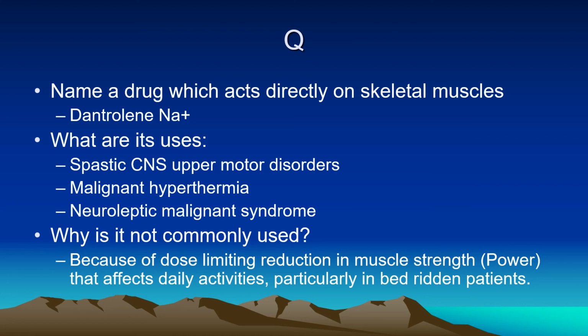Now, name a drug which acts directly on skeletal muscles: dantrolene sodium. What is it used for? Spastic upper motor neuron disorders, malignant hyperthermia, neuroleptic malignant syndrome. But why is it not commonly used? Because the diseases are uncommon, and second, because of dose limiting reduction in muscle strength; normal muscle power is also reduced, and that may affect activities, particularly in elderly bedridden patients. Therefore, it is less often used, but it is certainly a very good drug for the treatment of malignant hyperthermia and neuroleptic malignant syndrome.